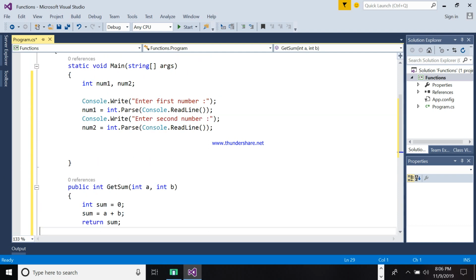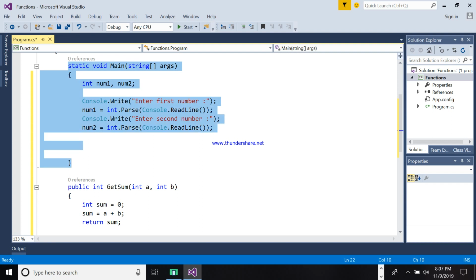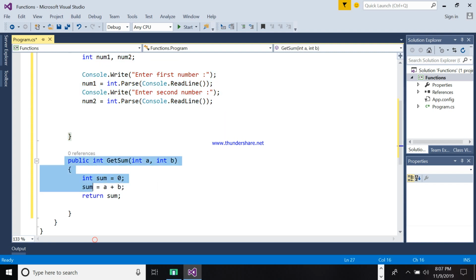As you can see, the user will enter the first number, next is the second number, then the computation is outside the main. What's the purpose? Why didn't you do it directly here? There is an advantage of using a function.